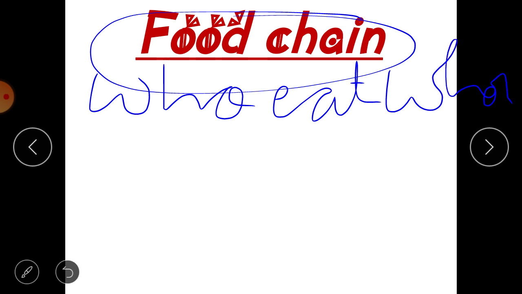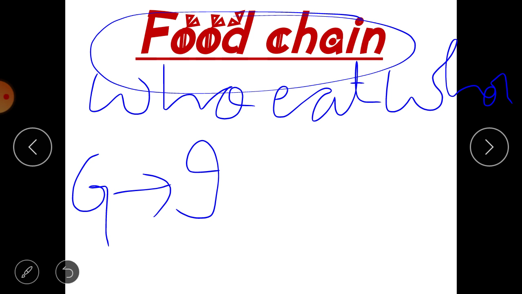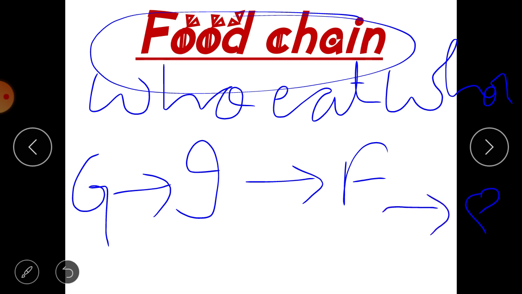Like grass is there and a few animals, or we can say insects, depend on grass for their food, and then frog depends on insects for its food. So in this way, who eats whom: grass is eaten by insects, insects are eaten by frog, and in the same way frog is eaten by peacock or snake. So in this way we can say who eats whom. So this is a simple food chain.